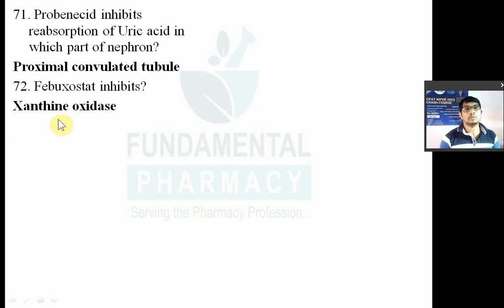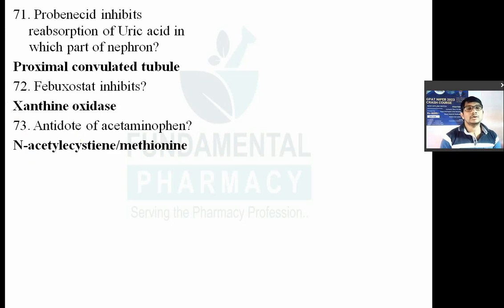Question number 73. Antidote for acetaminophen. Basically they are asking what is the antidote for paracetamol. So what is the antidote? You might know that it is N-acetylcysteine. But most of the students know only one antidote, N-acetylcysteine. Methionine is the alternate antidote. So if N-acetylcysteine is not available, then methionine can be used.